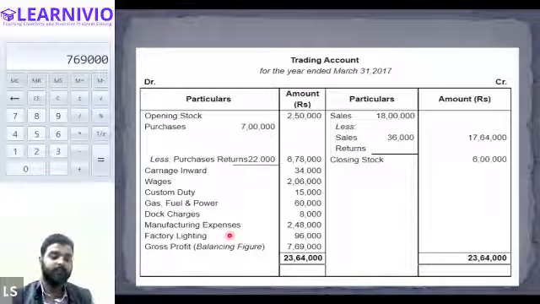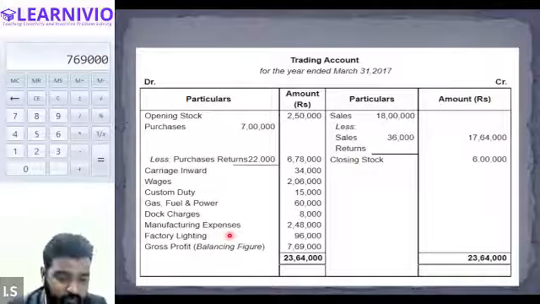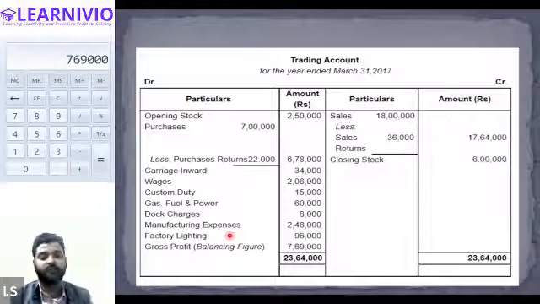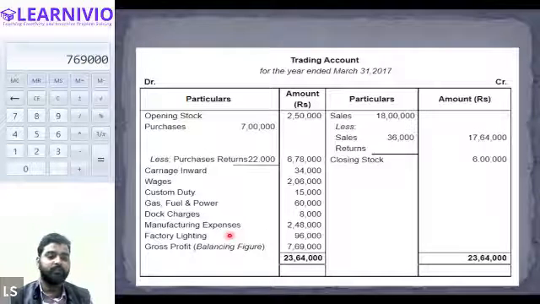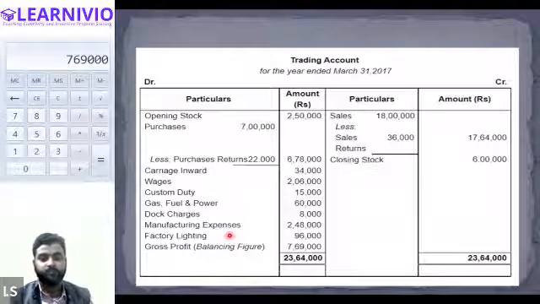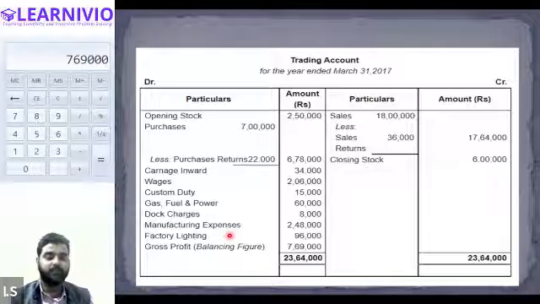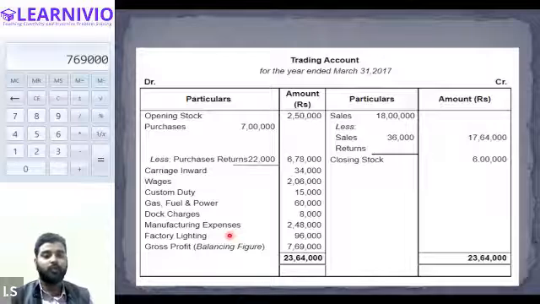If you revise everything on a regular basis, only then you will be able to understand the entire chapter, because this chapter is going to be a lengthy one, and the questions that we will be discussing in this chapter are also going to take a lot of time.